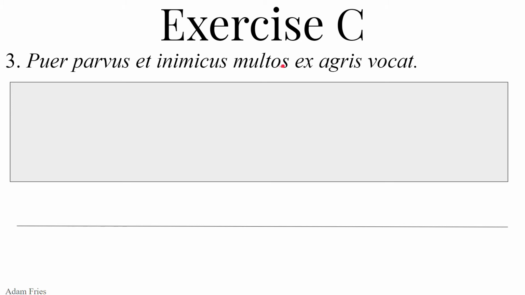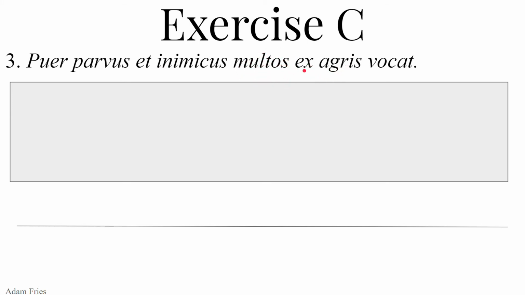So who are plural masculine guys? Well, plural masculine, we call those men. Men are plural masculine. We can imply the noun men from this substantive adjective, multos. We can say not just many, but many men. Or we could even say many people, because masculine gender is used for people in Latin, because Latin's a sexist language. So the small and hostile, unfriendly boy is doing something to many men, to many people, ex